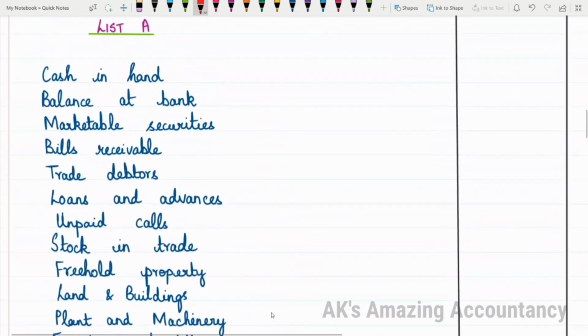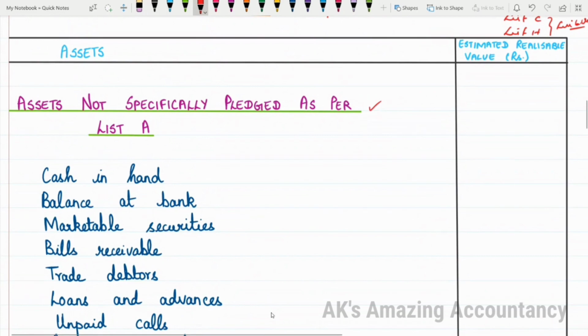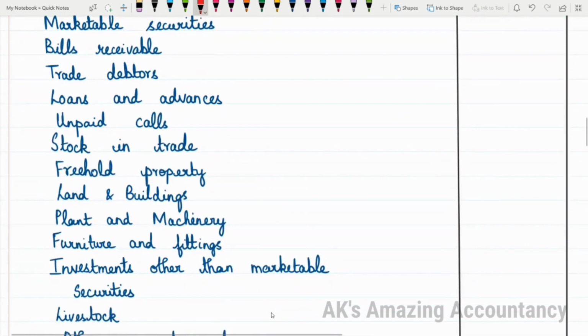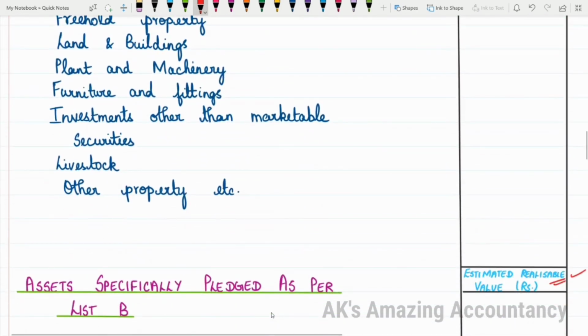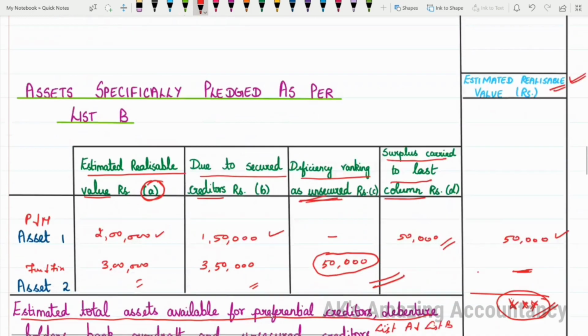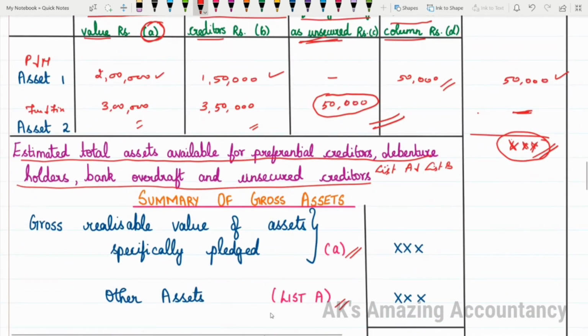So first we are preparing this list, isn't it? What is that? Assets not specifically pledged as per list A. After that we'll be getting one total, isn't it? This total is what we are going to mention here as other assets. So what do you mean by other assets here? Other assets here means assets not specifically pledged. So that will come as list A here.